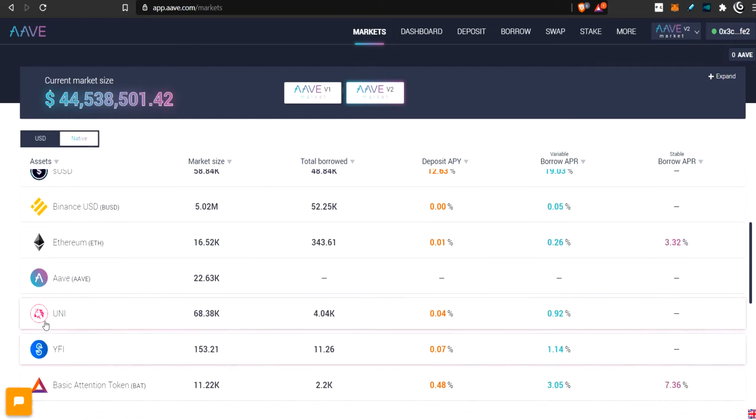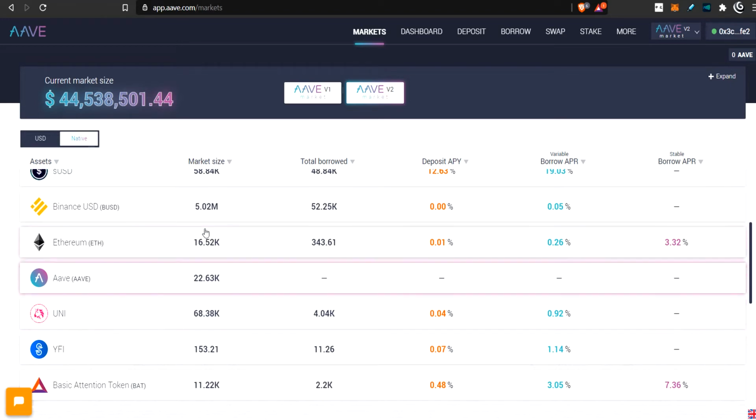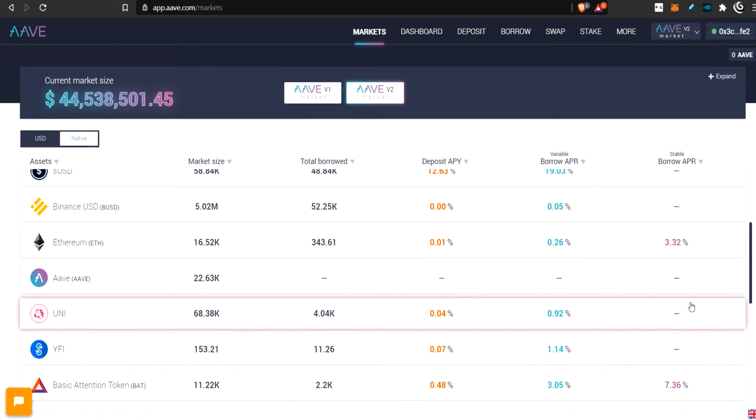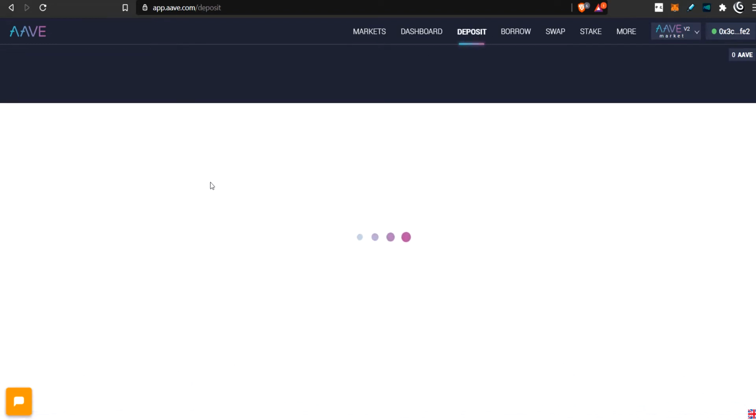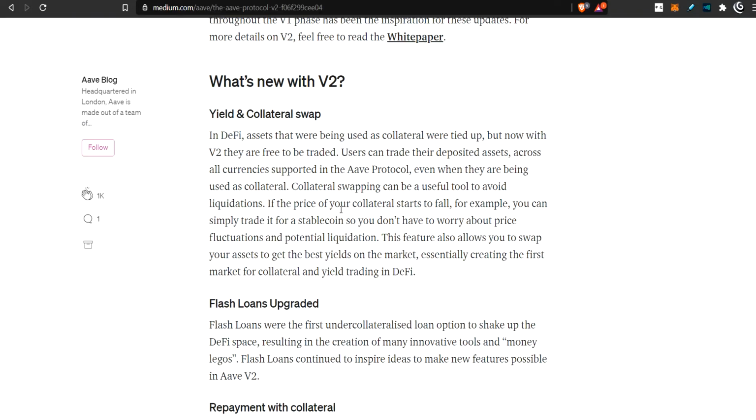However, you're going to lose exposure to this actual asset. If that's something you don't want to do, then you're going to have to go with the traditional way of either repaying some of your debt or adding more deposit to your account. Okay, so that's pretty much that first part here. Let's go down.